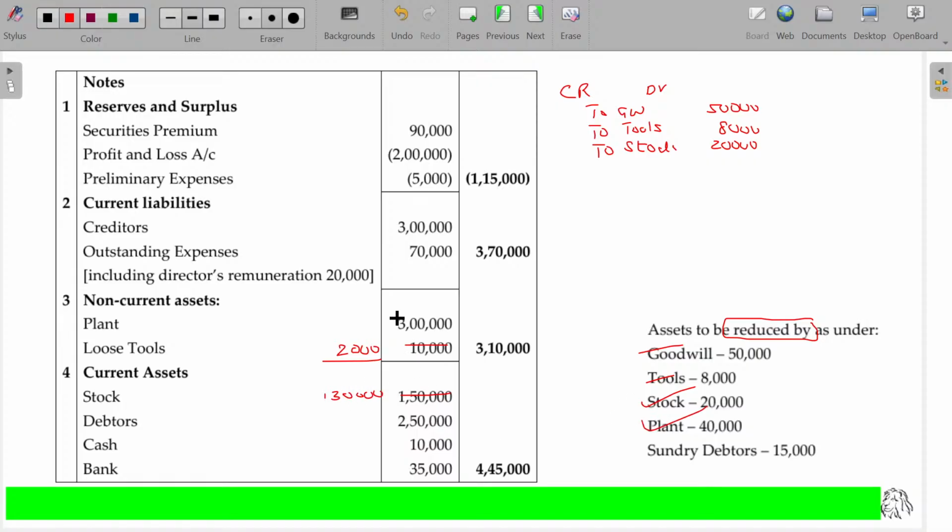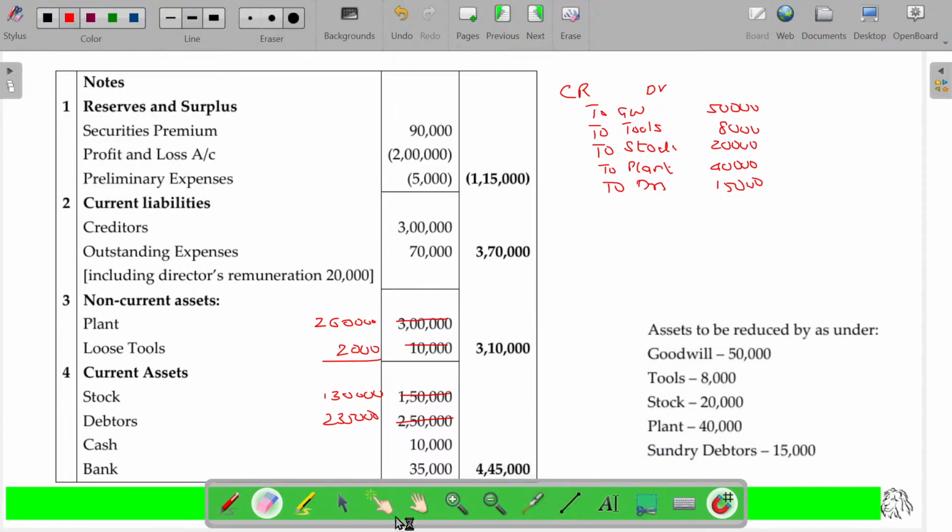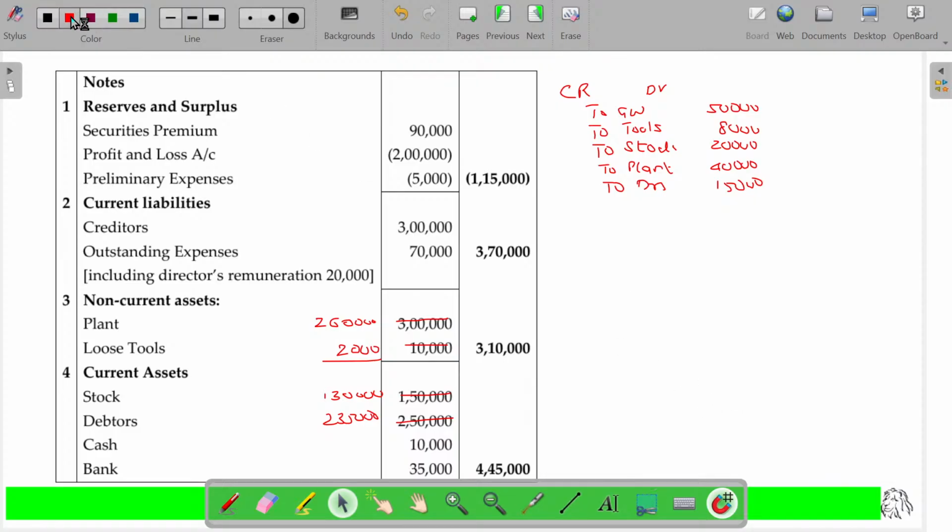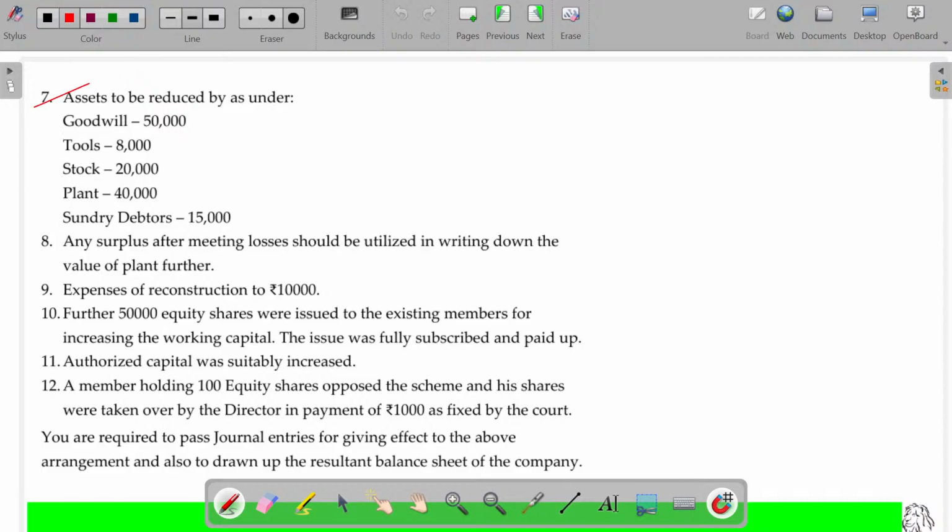Plant 2,60,000. How much we reduced? 40,000. To debtors 15,000. 2,35,000. Is that okay? We have posted all this value. Then overall capital reduction should be 1,33,000. So we have completed the 7th one.